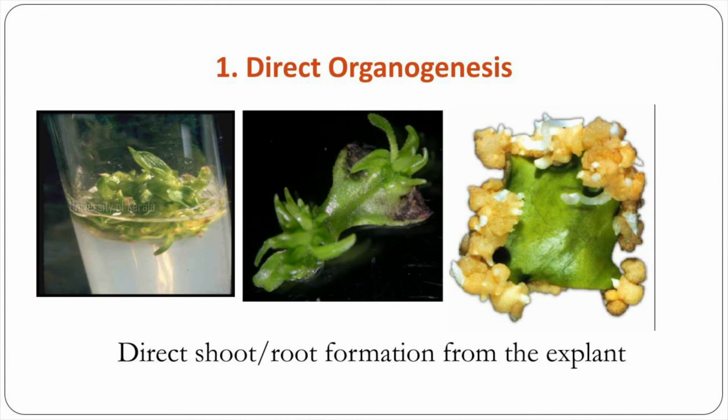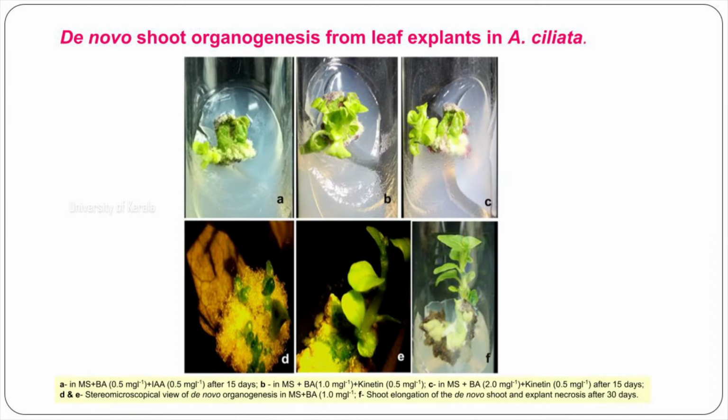These are the pictures showing direct organogenesis. Here we can see the direct emergence of shoots from the explant tissue as well as root formation from the explant. And these are the different developmental stages observed during shoot organogenesis from a plant known as Acmella ciliata, commonly known as toothache plant.